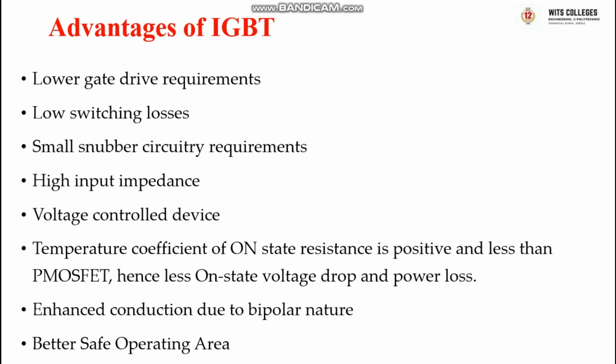Temperature coefficient of on-state resistance is positive and less than power MOSFET, hence less on-state voltage drop and power loss. The remaining properties are similar to BJT, enhanced conduction and safe operating area. So the operating area is very safe compared to the BJT and MOSFET.